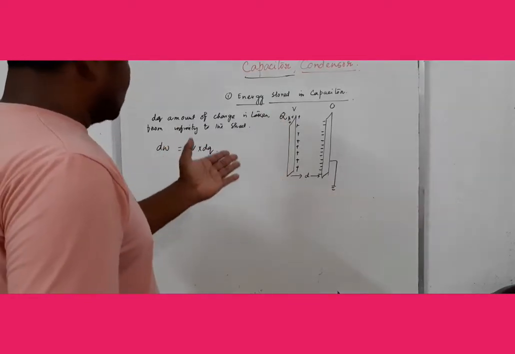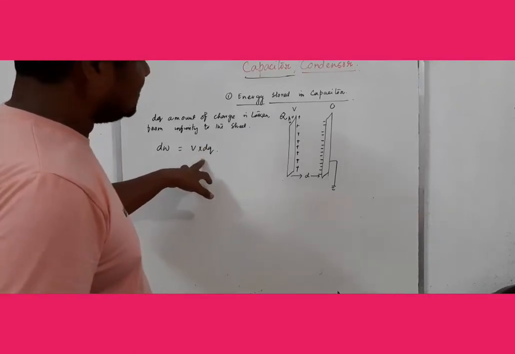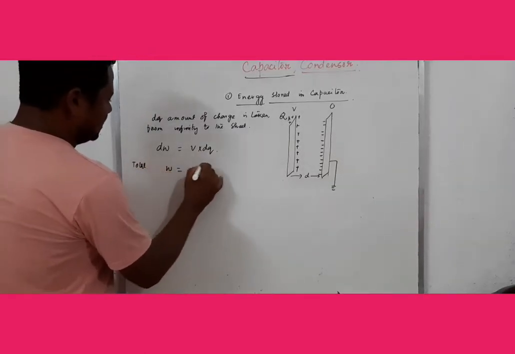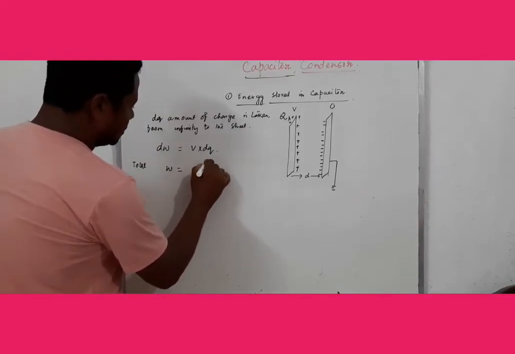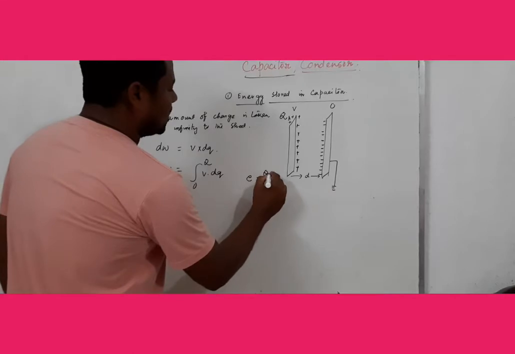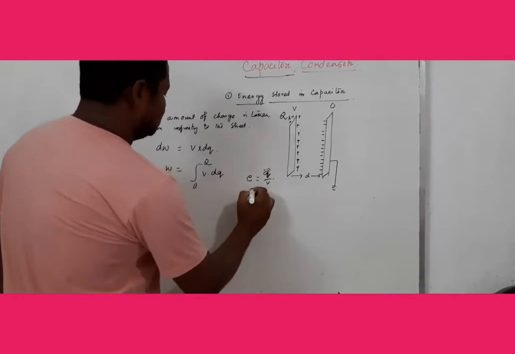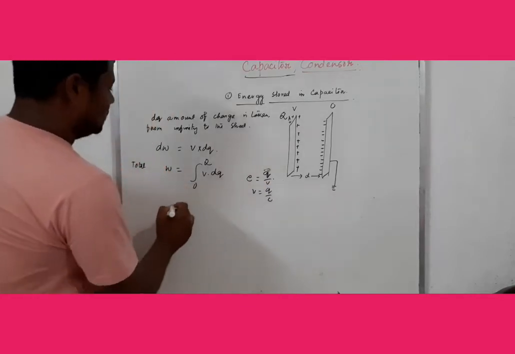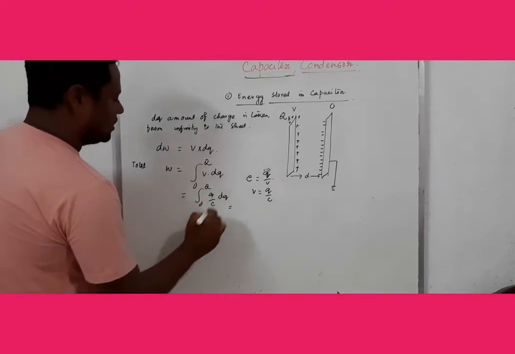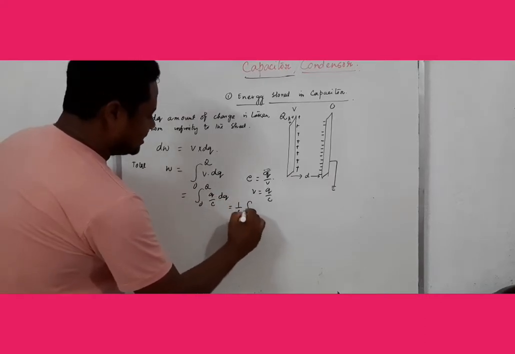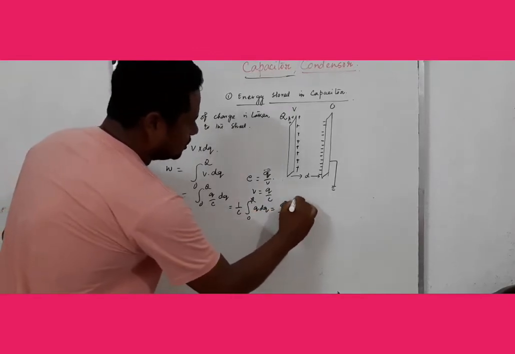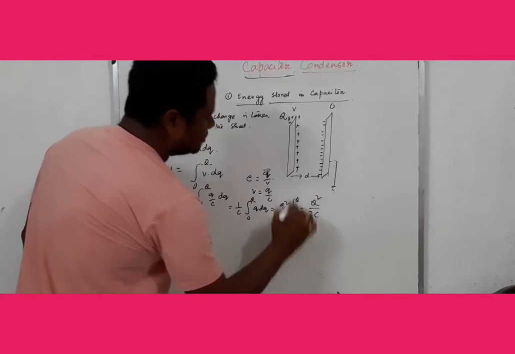So for the total charge we have to integrate from 0 to Q. The total work done W is the integral of V dq from 0 to Q. We know C equals Q by V, that is V equals Q by C. So we write the integral from 0 to Q of Q by C dq. 1 by C is a constant, taken outside the integration, and the integral of Q dq is Q square by 2, from 0 to Q, that is Q square by 2C.